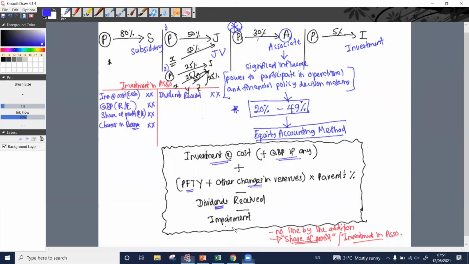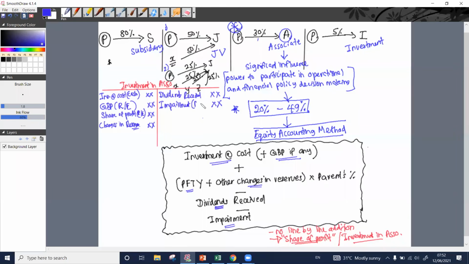Impairment, with respect to this acquisition, if we have identified an impairment, what do we do? We need to credit our investment in associate account. Impairment, credit. Where to debit?